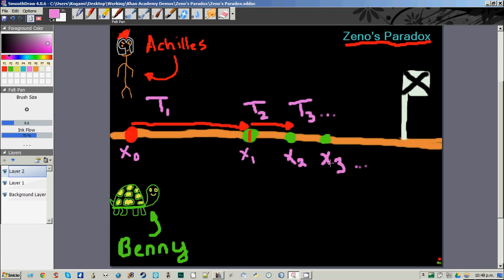Let's say that the amount of time required for Achilles to catch Benny is equal to the sum of T1 plus T2 plus T3 plus ... all the way up to t to the n.